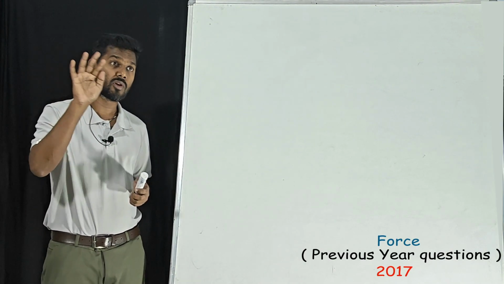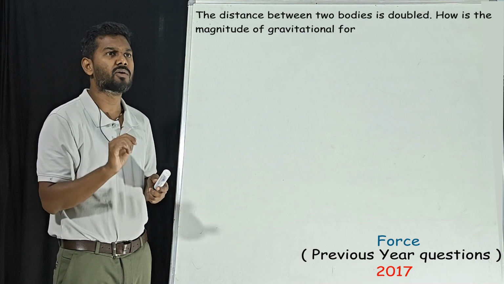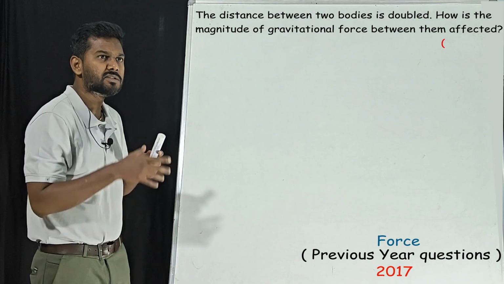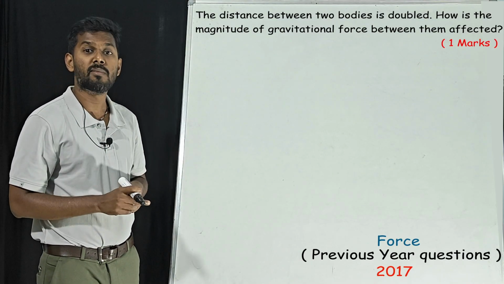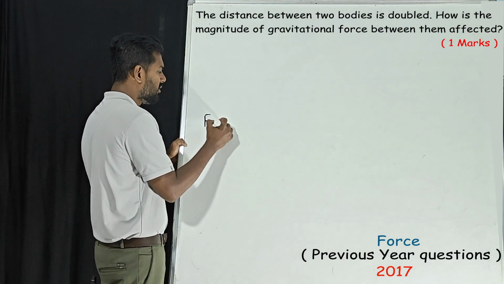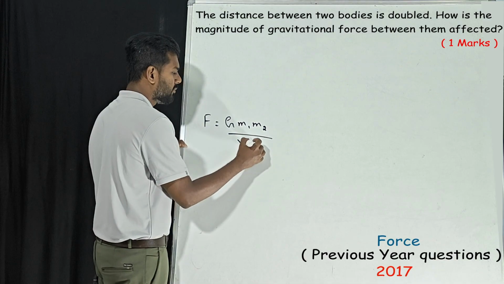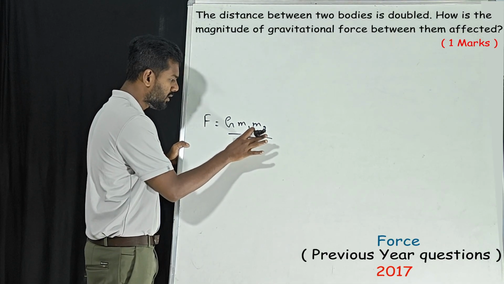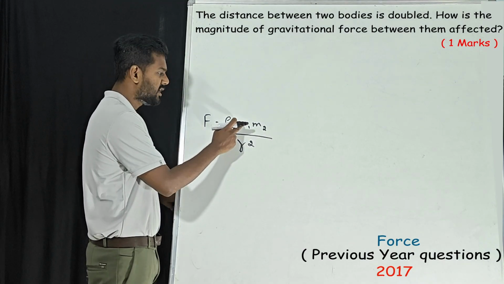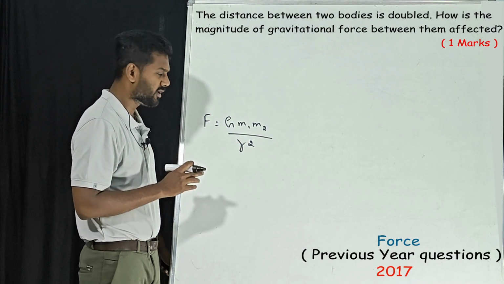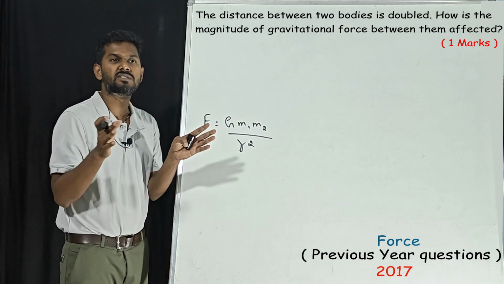Now a second question in 2017, the distance between two bodies is doubled. How is the magnitude of gravitational force between them affected? See, the distance between the two bodies is doubled. How is the magnitude of gravitational force between them affected? So this is the formula. I think you have learned this one. Here F is the force between them. G is the gravitational constant. M1, M2 are the masses of two different objects, and R is the separation between them. Separation means distance between them.